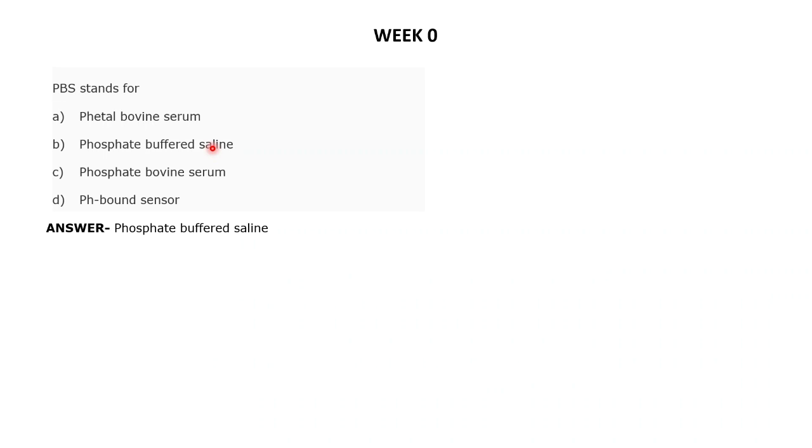Even if you are carrying out any other techniques where you have to wash the cell, or any enzymatic activity, microscopy, or FRET analysis, basically you wash the cell with what is called PBS. It is also called phosphate buffered saline. From the name itself, you can come to know some of the components of the buffer. So can you please state some of the components of PBS, that is phosphate buffered saline?